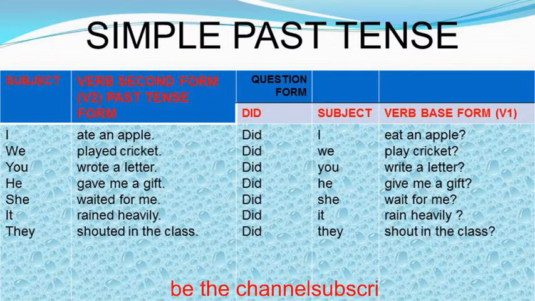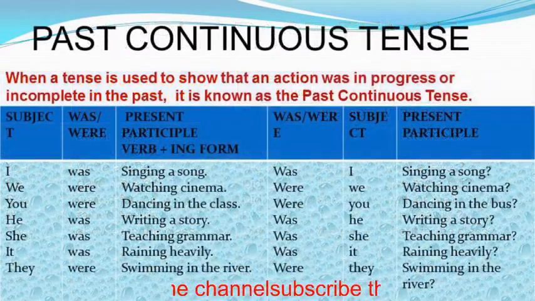Okay. We played cricket. Did we play cricket? You wrote a letter. Did you write a letter? He gave me a gift. Did he give me a gift? She waited for me. Did she wait for me? It rained heavily. Did it rain heavily? They shouted in the class. Did they shout in the class? This is how, in the various examples, we observe that the main verb is kept in the V2 form. Okay, this is how we can form the simple past tense.